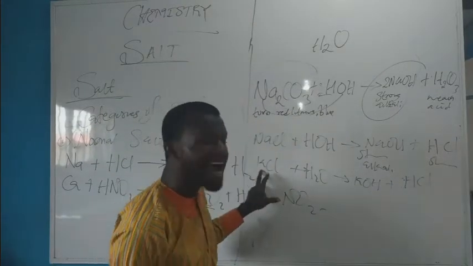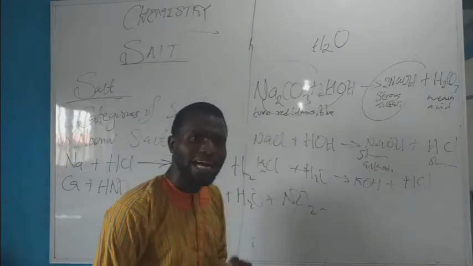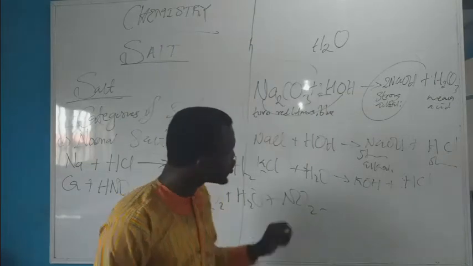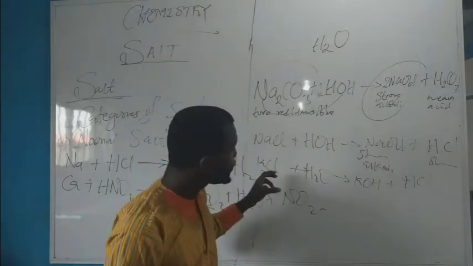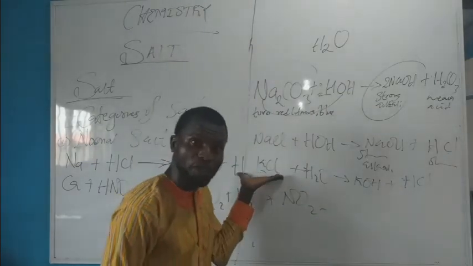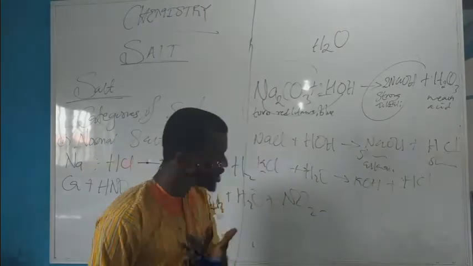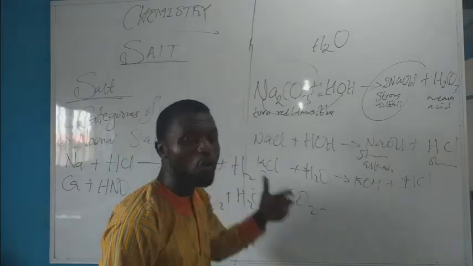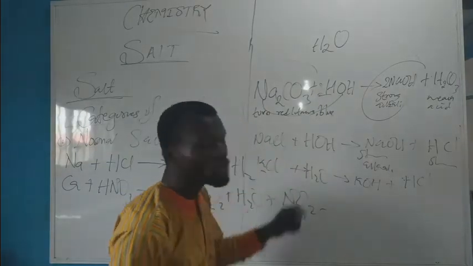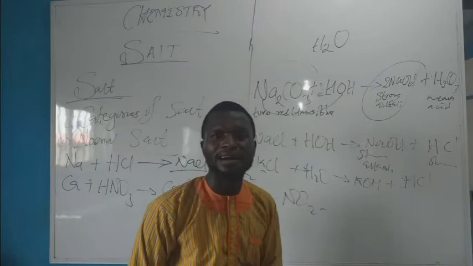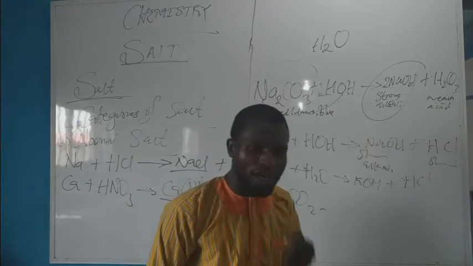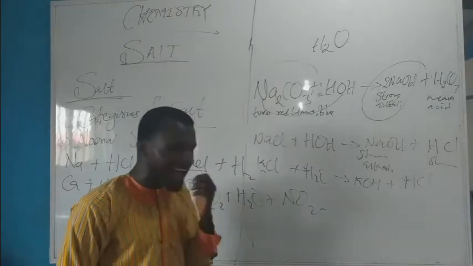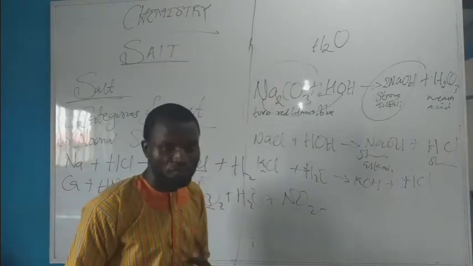For patients that have high blood pressure, that is high systolic blood pressure, it is recommended medically to consume potassium chloride. So patients with high systolic blood pressure, that is hypertensive patients, are always advised not to consume sodium chloride. Why? Because the presence of sodium ion in the blood plasma will skyrocket a condition known as arrhythmia, which is a medical condition associated with abnormal beating of the heart.